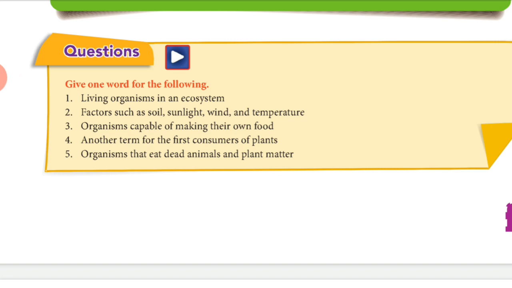So guys, this was today's abiotic component which is related with biotic component.